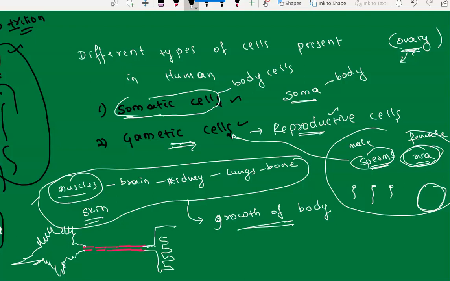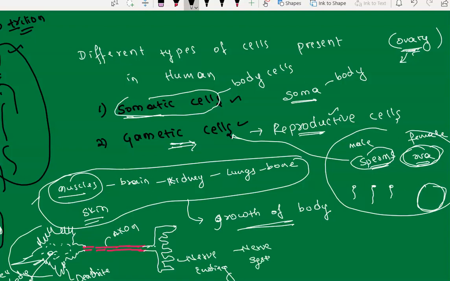This is there at the last page in this chapter. They have given this is axon and this is nerve ending, and this is the cytoplasm which is filled here, the cell body. You can say it is a cell body, with nucleus and everything. These kinds of latched together cells combine with each other and form the nervous system of a human being. That is the neuron structure, and this is how a muscle cell looks.